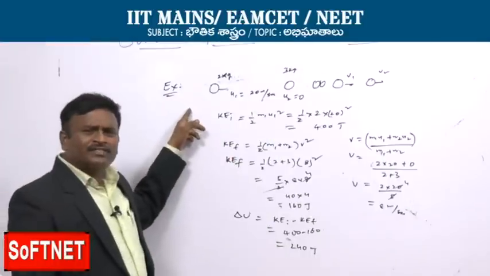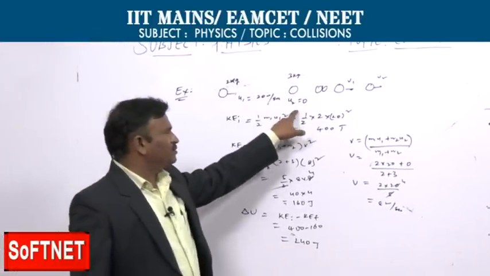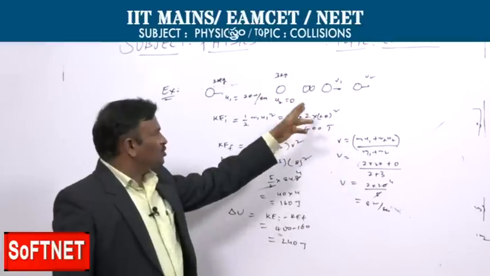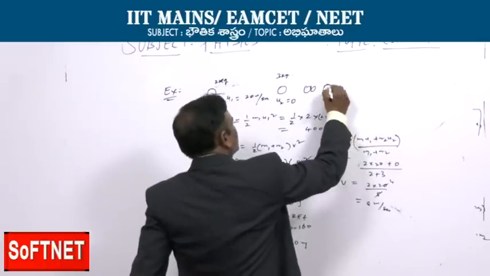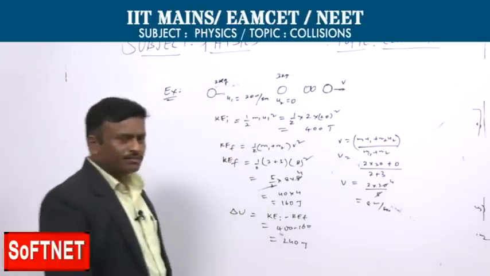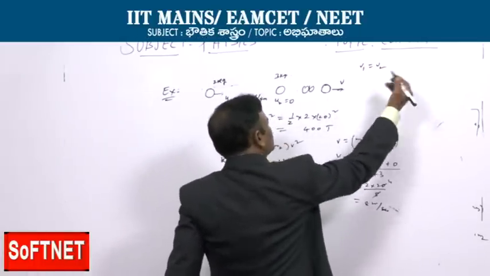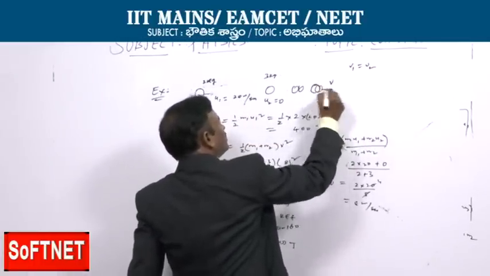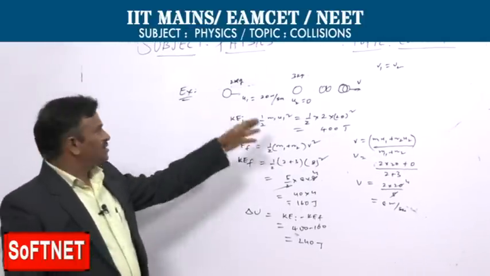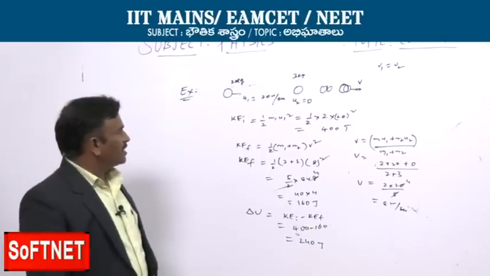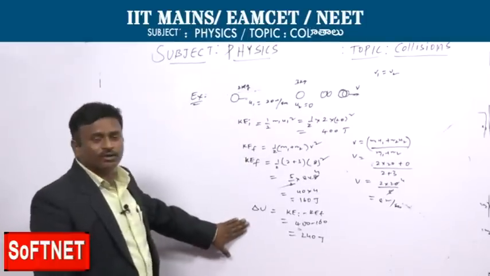So, here one example problem we are taking: first, a 2 kg mass is going and hitting a 3 kg mass. After the collision they stick together and move with a common velocity v, because it is an inelastic collision where v1 is equal to v2. That means they are stuck together and moving with a common velocity. Energy will be lost in the case of inelastic collision. So, how much energy will be lost, that we want to find out in this problem.